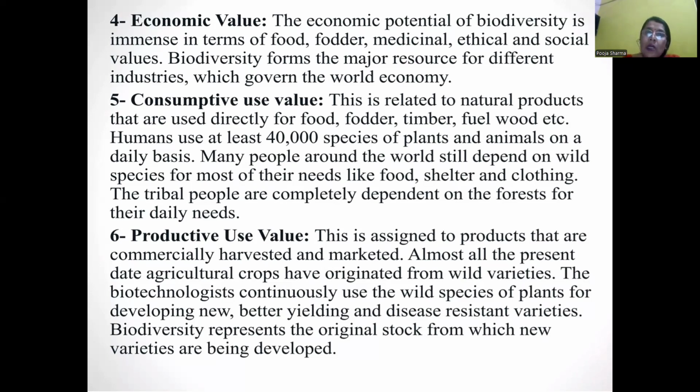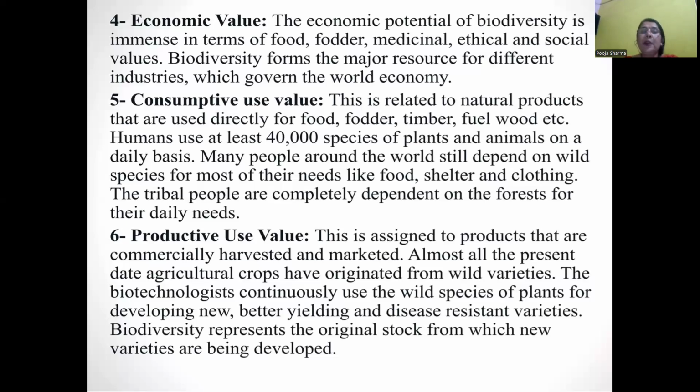Consumptive use value. This is related to natural products that are used directly for food, fodder, timber, and fuel. Tribal people completely depend on the forest. They make their shelter and homes from the timber. They use the timber for fuel, and they depend on the forest for food and medicine.